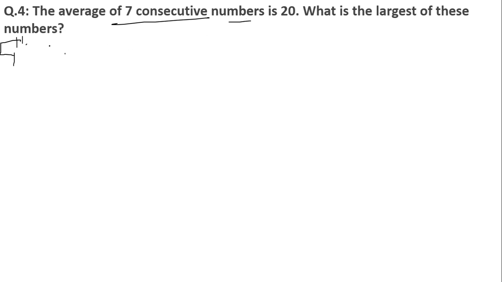So we don't know what the numbers are, so let us consider the first number to be x. So automatically the second number will be x plus 1, because the numbers are coming one after another, right? Consecutive numbers means the numbers coming one after another. So x plus 1, x plus 2, x plus 3, x plus 4, x plus 5.